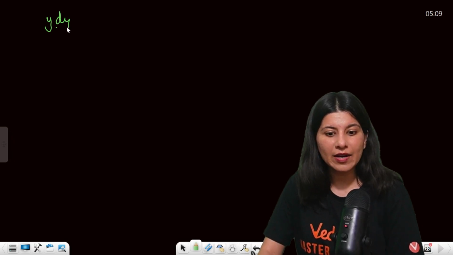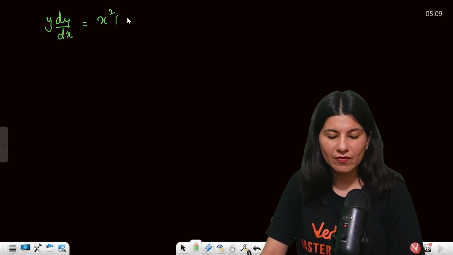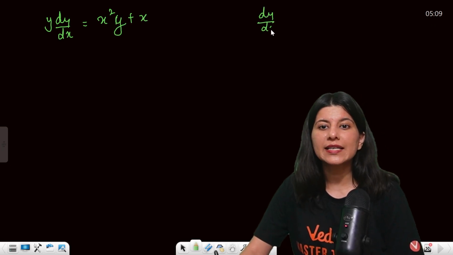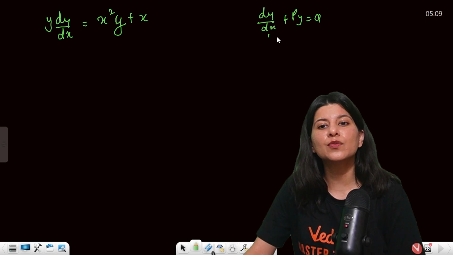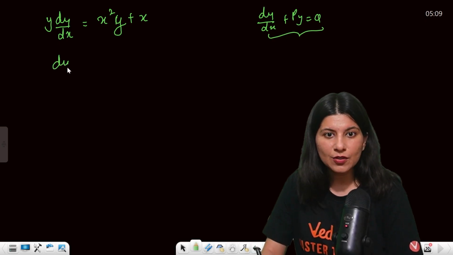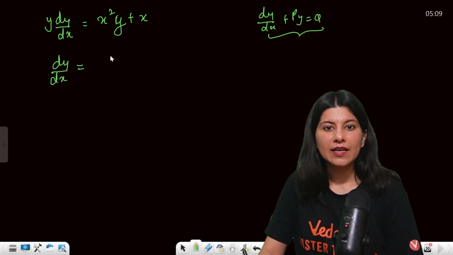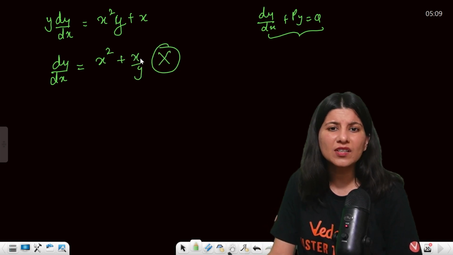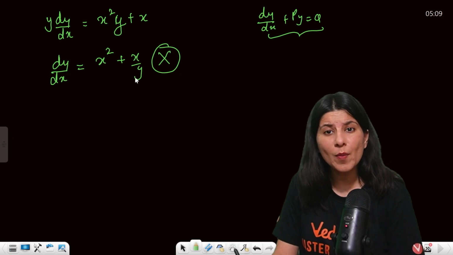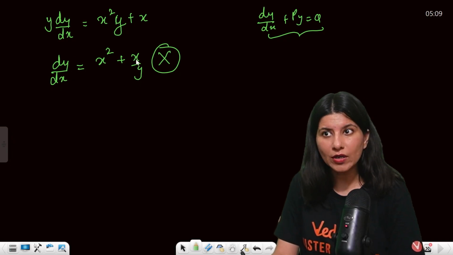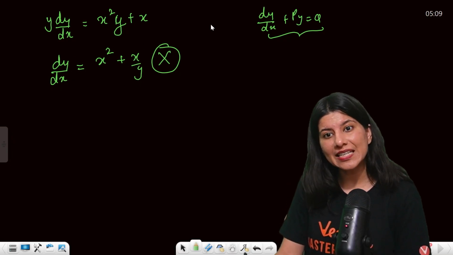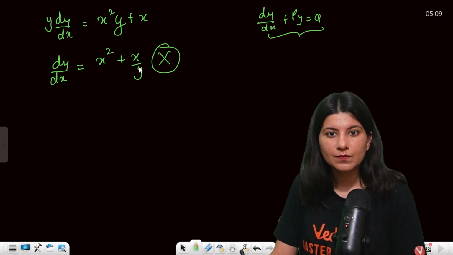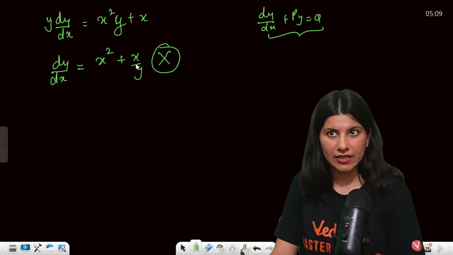So, y dy by dx equals x square y plus x cube. Now you know dy by dx plus py equals q, where p and q are functions of x. So now you have to calculate dy by dx, and it is going to become x square plus x by y. So no, this is not at all a linear differential equation because the form is incorrect. Although order is 1, it should be py equals q. So this x by y is not correct.